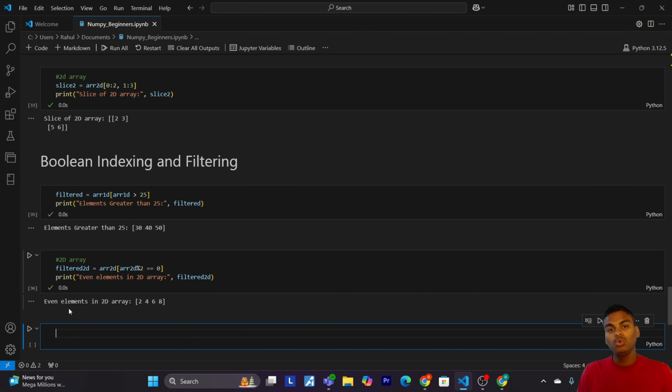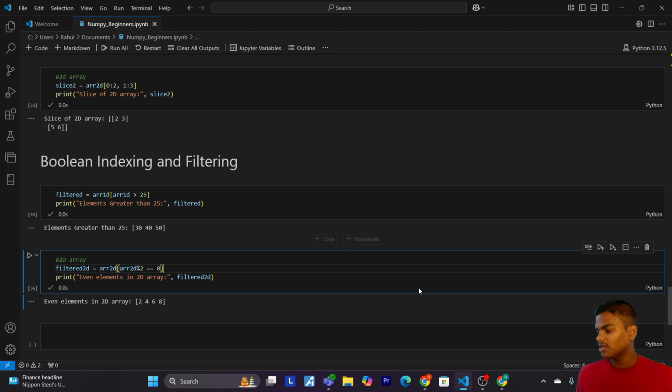So we have 2, 4, 6 and 8 elements as our output. Okay. So now let's understand what this line actually does. It creates a boolean array that checks for even numbers, and then the resulting array contains only the even elements. Okay. So now let's come to our slide.